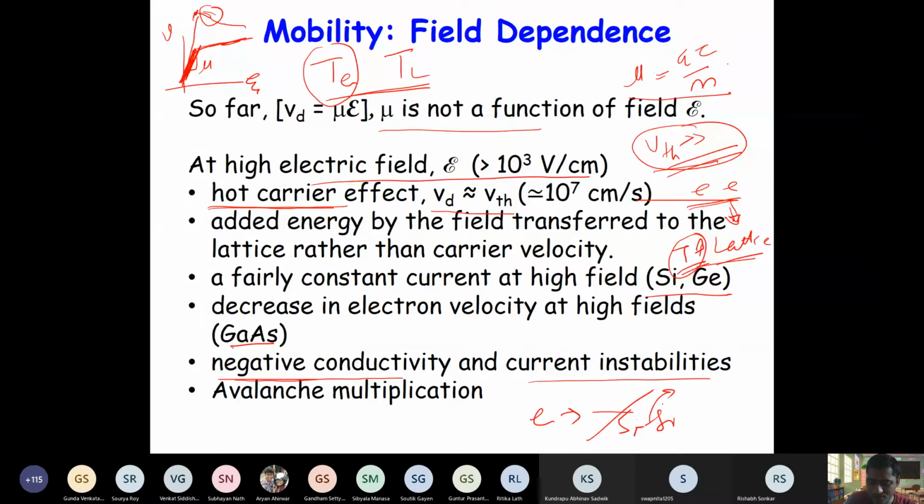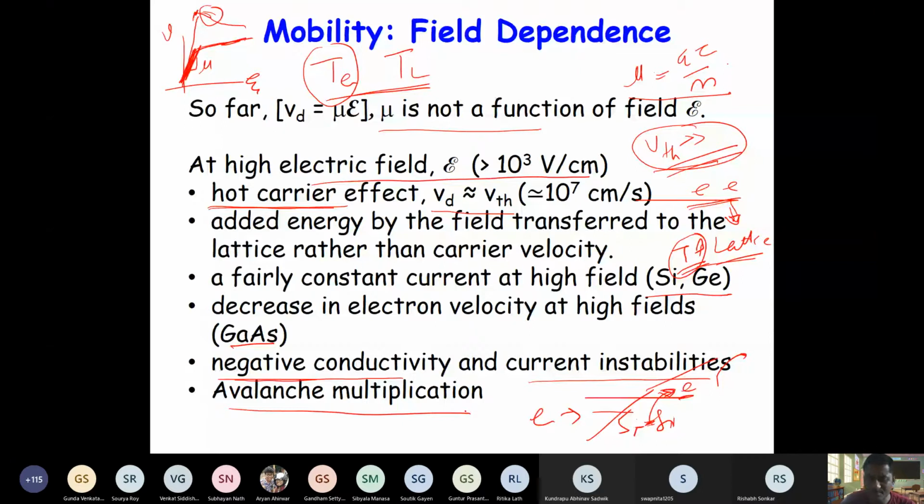And can knock out an electron from the silicon bond or any other bond. This knocked out electron can again get accelerated. It can further knock out another electron, so they get multiplied, right? So that is called avalanche multiplication. Now all these phenomena occur at high field, right?